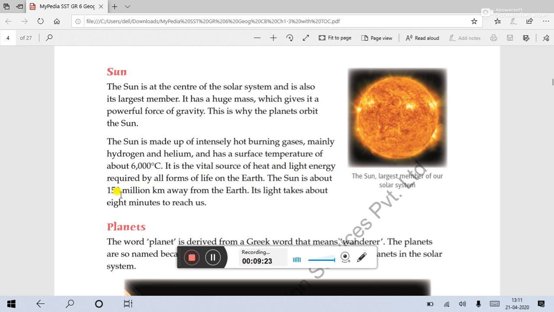The sun is about 150 million kilometers away from the earth. Its light takes about 8 minutes to reach us. So when light is emitted for the first time by the sun, it reaches the earth after 8 minutes.